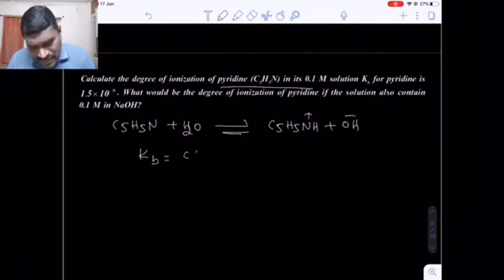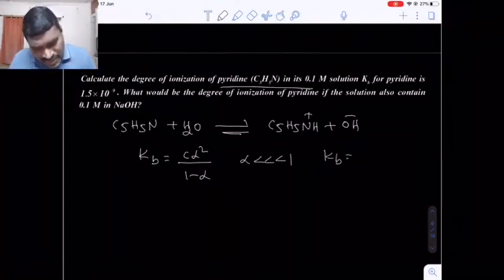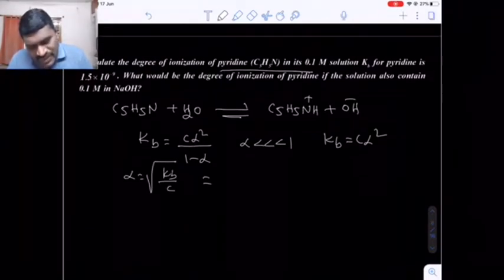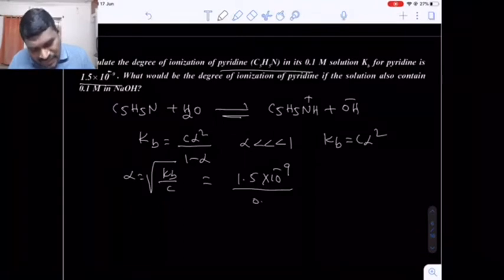So Kb is C into alpha square by 1 minus alpha. Let's suppose the alpha value is too small as compared to unity. So Kb is equal to C into alpha square, from which alpha is equal to under root of Kb by C. What is the Kb value given in the question? 1.5 into 10 raised to minus 9, whole divided by, what is the concentration of pyridine given? 0.1 molar.